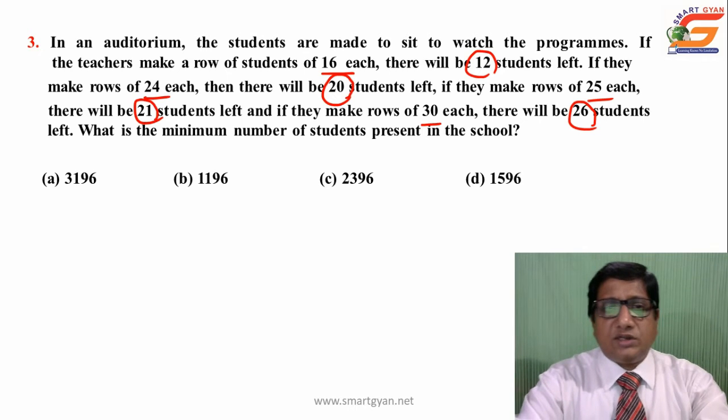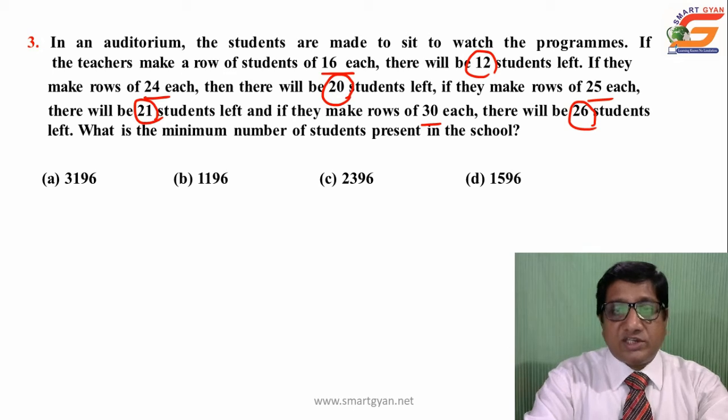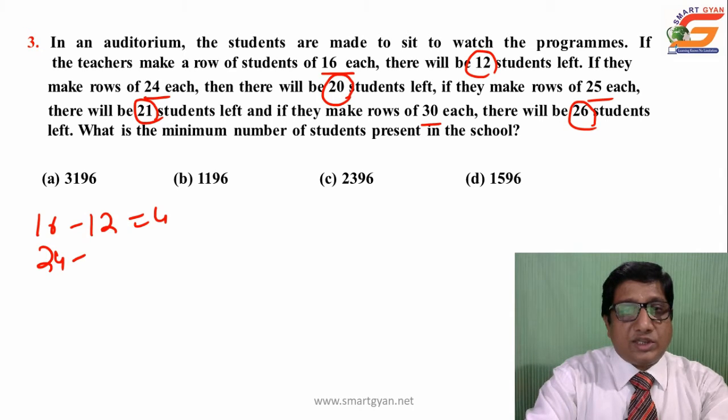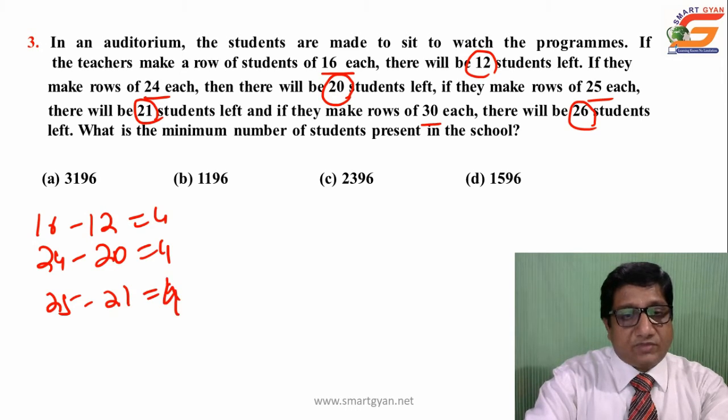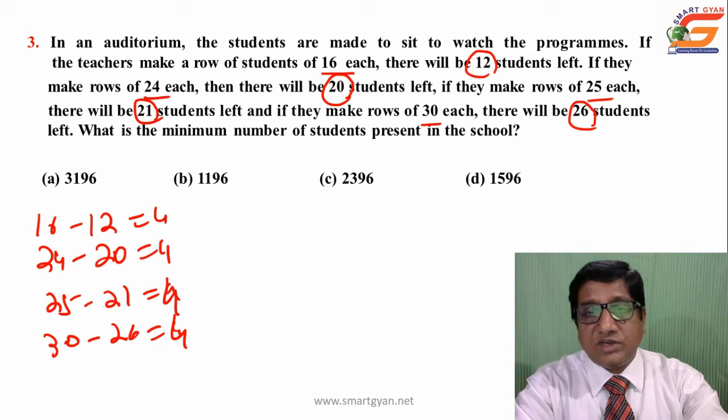Here, if you observe carefully, I am writing figures for your convenience, but you do not need to write in detail, simply pick up the figures. When 16 are arranged, 12 are left, difference is 4. When 24 are arranged in each row, 20 are left, difference 4. When 25 are arranged, 21 left, difference is 4. When 30 are in each row, 26 left, difference is 4. So in each case the difference is 4. Then the question is, what is the minimum number of students present in the school?